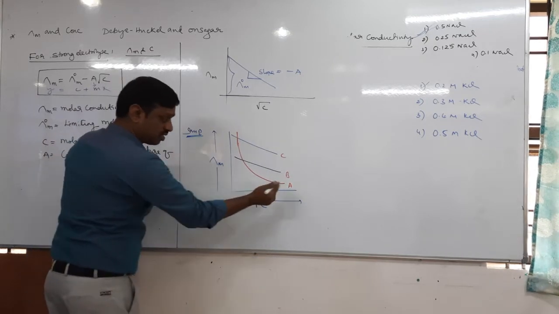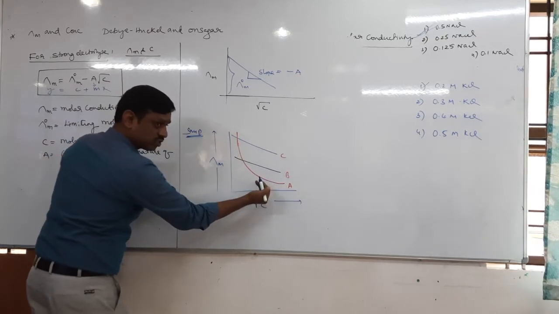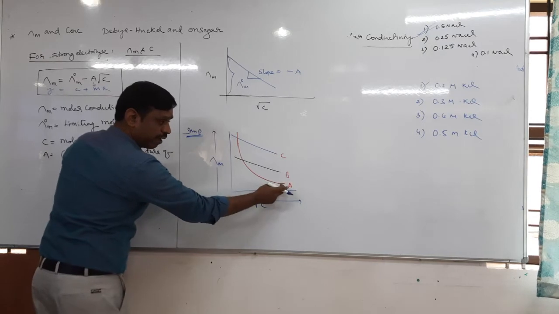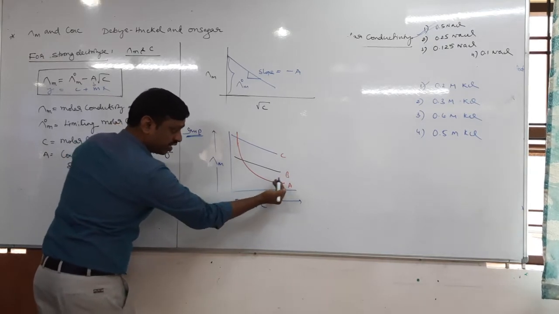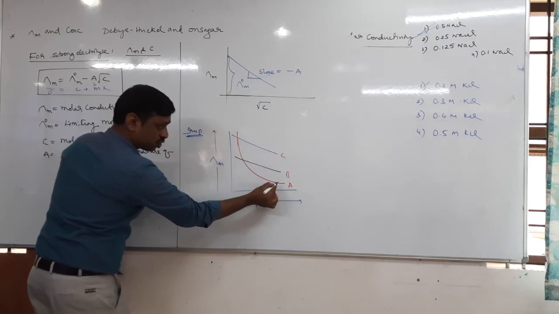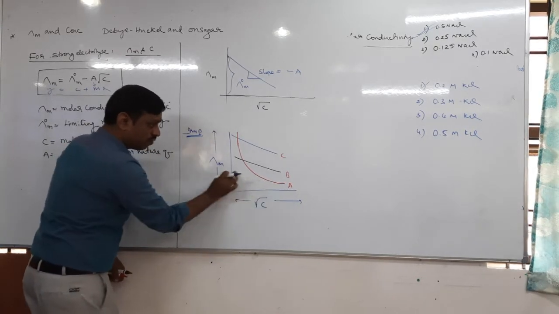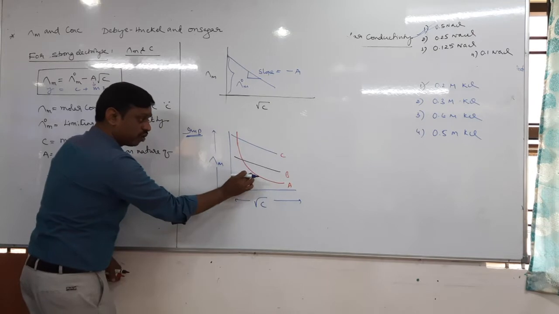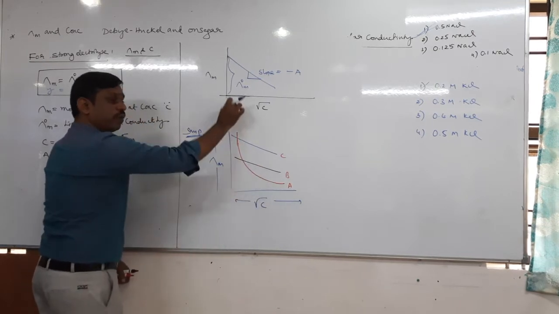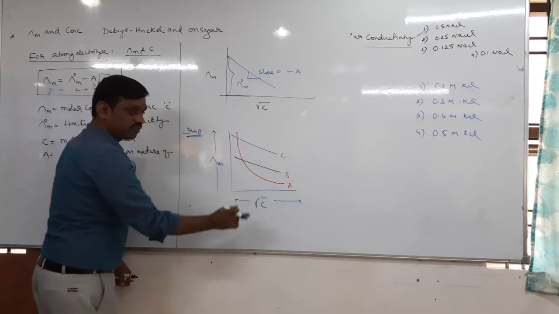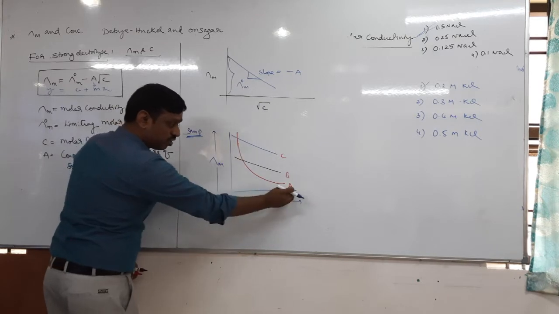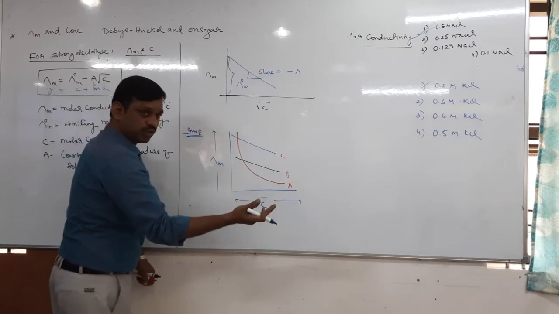Now tell me, as the concentration decreases, you see about A, lambda m value slowly increases, but here it increases sharply from here to here.